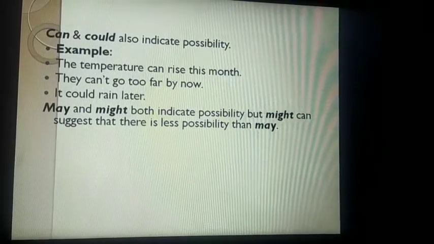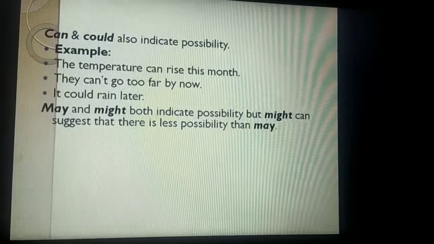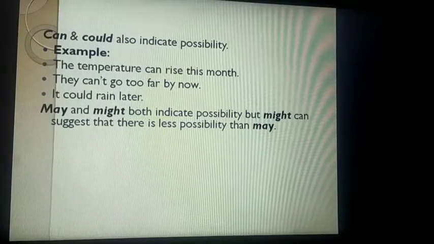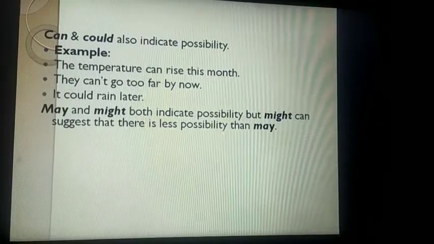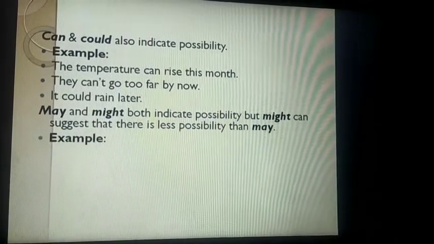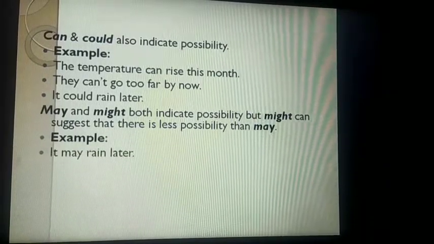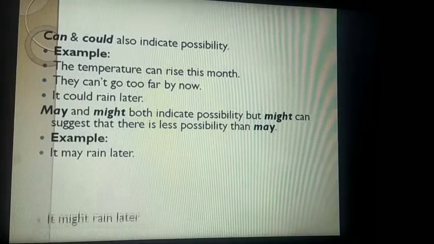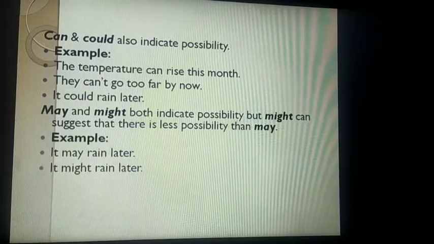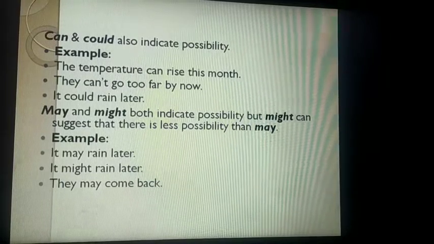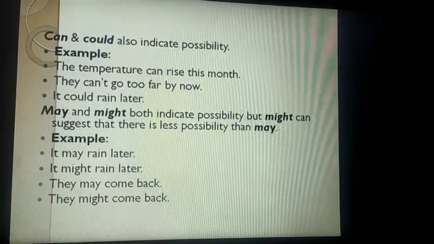So both indicate possibility. ये दोनों words हमें possibility के बारे में बताते हैं. Might जो है, sometimes more possibility may, less possibility might. Okay. कैसे? Let's see example. It may rain later. More possibility, ज़्यादा possibility rain होने की. Might rain, कम possibility है बारिश की. May come back, more possibility, less possibility.